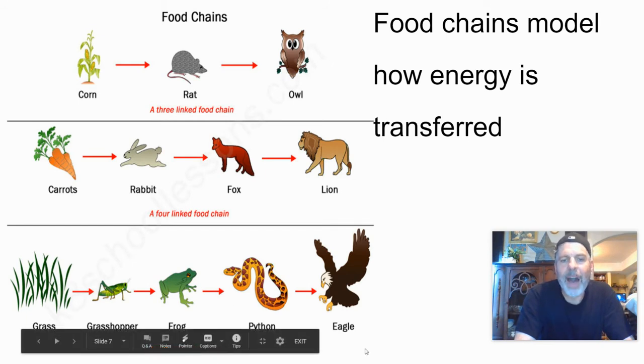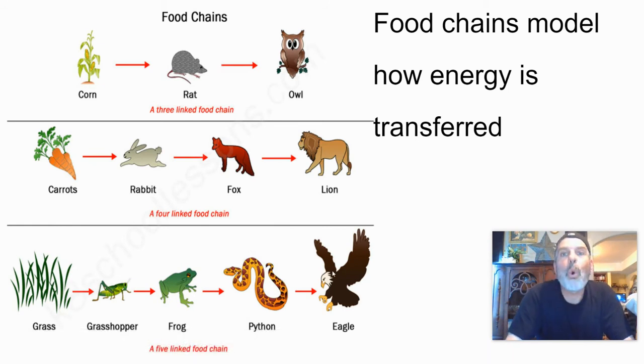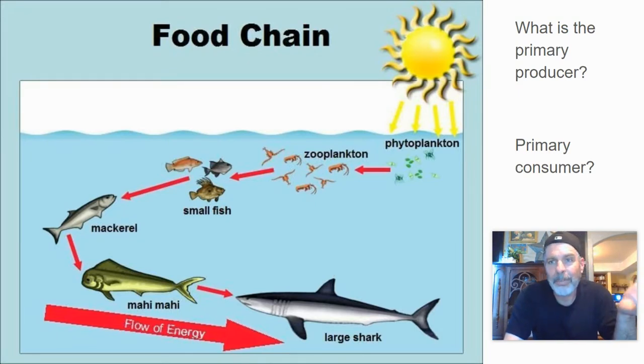Now over here, we've got a 5-link food chain, which means we've got the primary. This is a lot like the Amoeba Sisters. We see this one a lot. Primary, secondary. This is the autotroph, the producer, primary consumer, secondary consumer, tertiary consumer, quaternary consumer. Once again, kids, you're going to want to know that vocabulary. It's going to help you out.